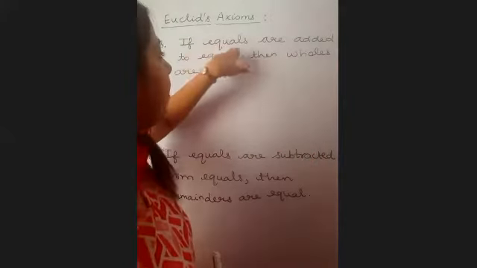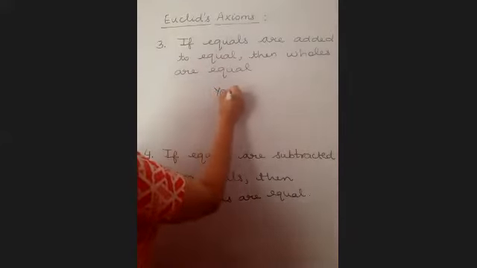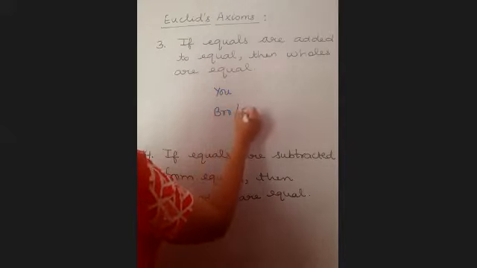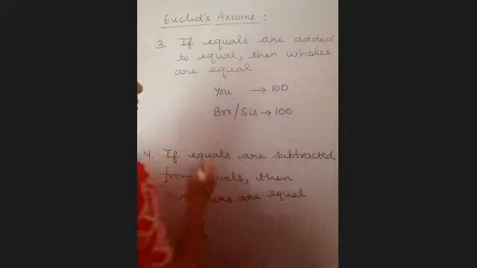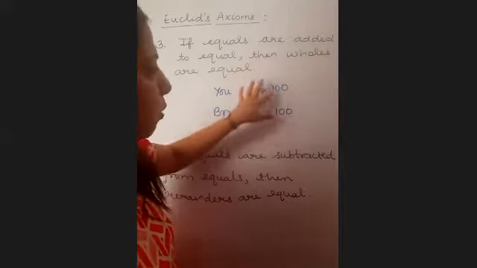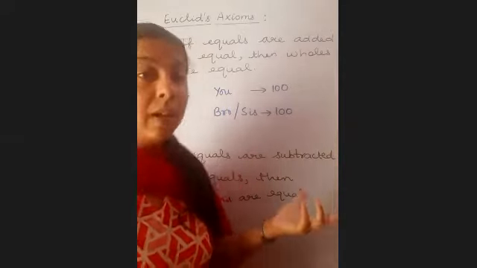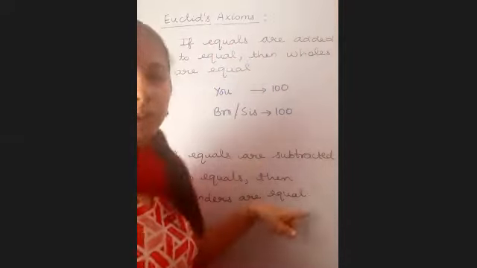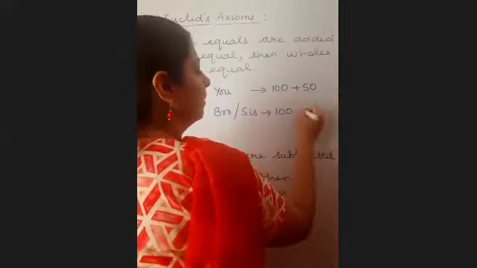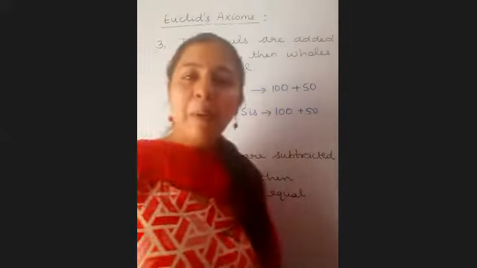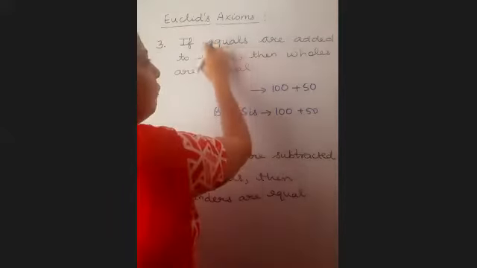Now they are saying if equals are added to equals, suppose you are there and your brother, sister, whoever is there. Suppose you have 100 rupees, your brother or sister is also having 100 rupees. So this means you both have equal money, beta. Now, if equals are added to equals, suppose your parents are giving 50-50 more, do you still have an equal amount of money with you? Yes, ma'am.